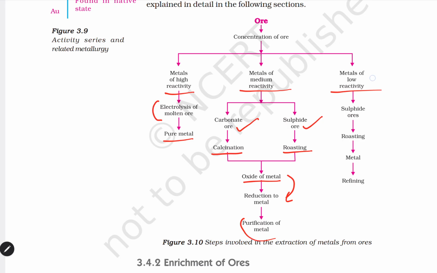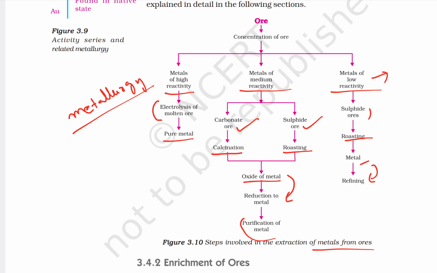If it is a low reactivity type of metal, generally you will obtain them in sulfide ores. Whenever you get the sulfide ore, you go for the roasting process. After that, you get the metal, and again you need to purify it using the refining process. So here the steps involved in the extraction of metals from ores are given in a clear classification, and this procedure is known as metallurgy. Extracting the metal from the ore is known as metallurgy.